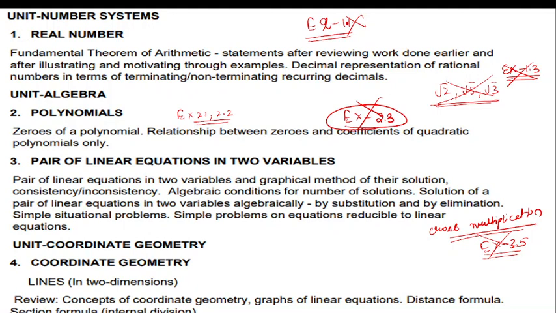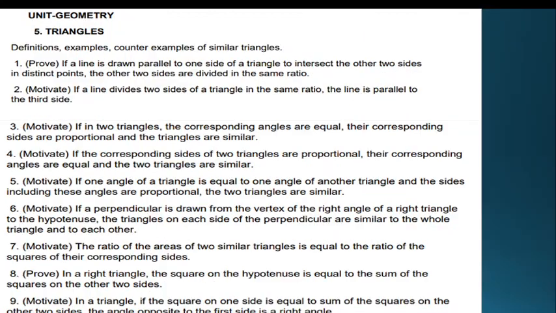So in coordinate geometry, only exercise 7.3, which is area of the triangle, has been excluded from the syllabus. So cut exercise 7.3. Otherwise, the concept of coordinate geometry and graph of linear equations, which you have done in class 9th also, you have to recapitulate that also. In chapter number 6, which is triangles, in the unit it is written as 5, but it is chapter number 6 of your book. Each and everything is there, no changes have been made for triangles.